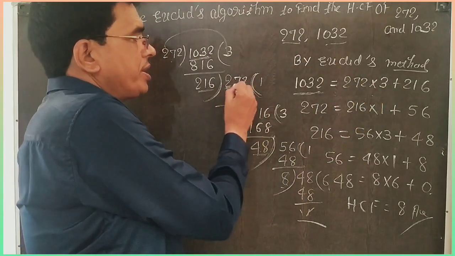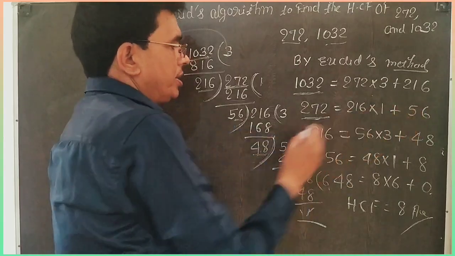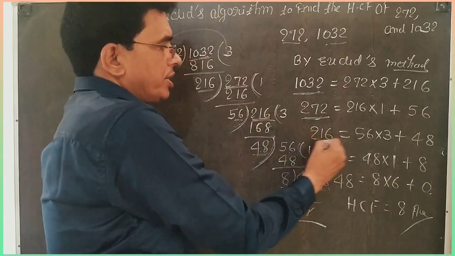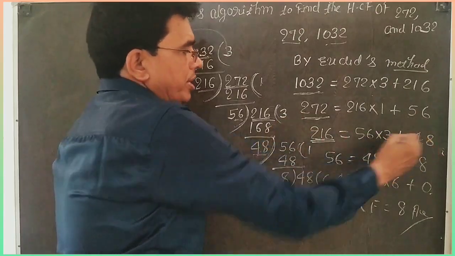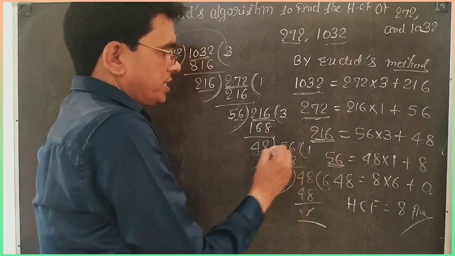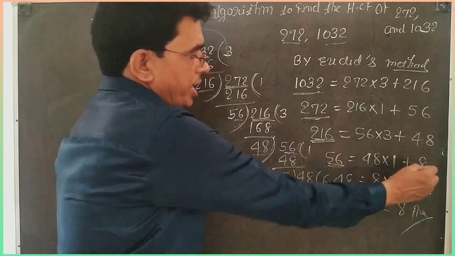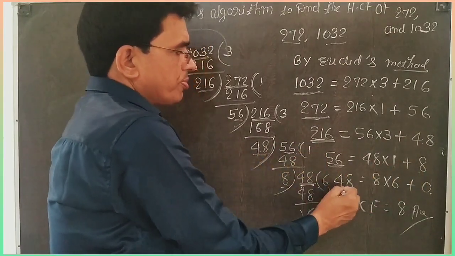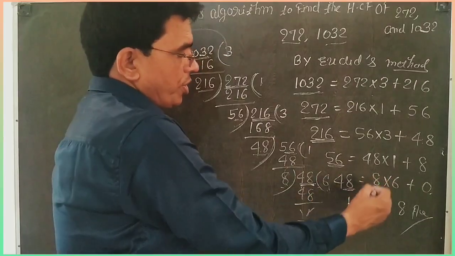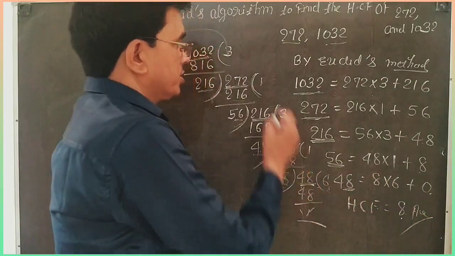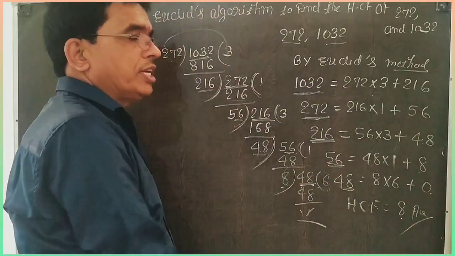Next, this is the dividend: write dividend, divisor into quotient plus remainder. Third, again the same. Last, 56 is the dividend, divisor into quotient plus remainder. And the last dividend is 48, and it is 8 into 6. There is no remainder. So your HCF is 8. So first you solve by the division method and then by Euclid's method.